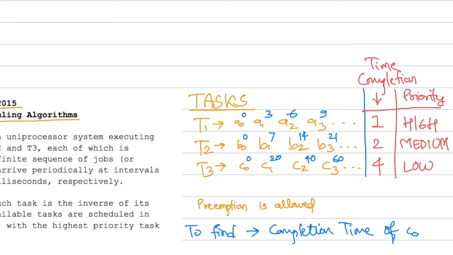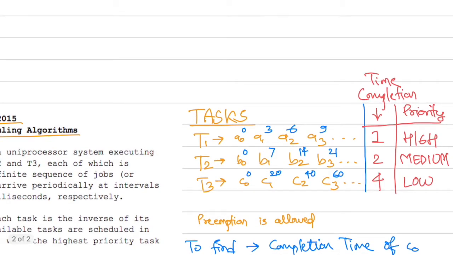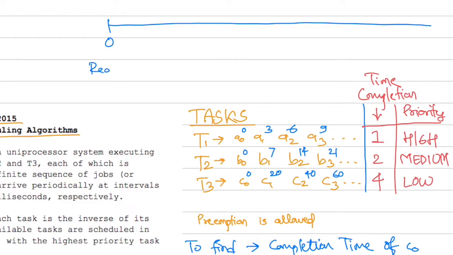So with this information, let's see how the timeline looks. So let me take this a bit down. Okay, so let's draw a chart of a timeline starting with time 0. So at time 0, we have in our ready queue, let me note it down here, let's say this is my ready queue.